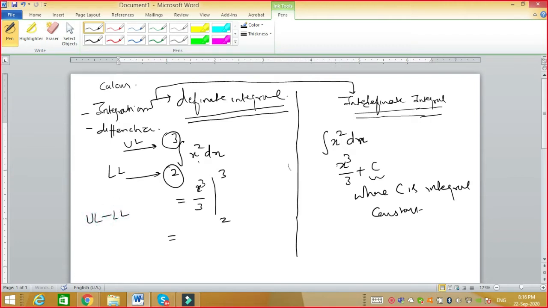So you replace x with 3, minus, because upper limit minus lower limit, then in place of x you put 2. Wherever x is, you put upper limit minus lower limit and solve. This is 9, and 2 raised to 3 is 8 by 3. So 9 times 3 is 27 minus 8 is 19 by 3.